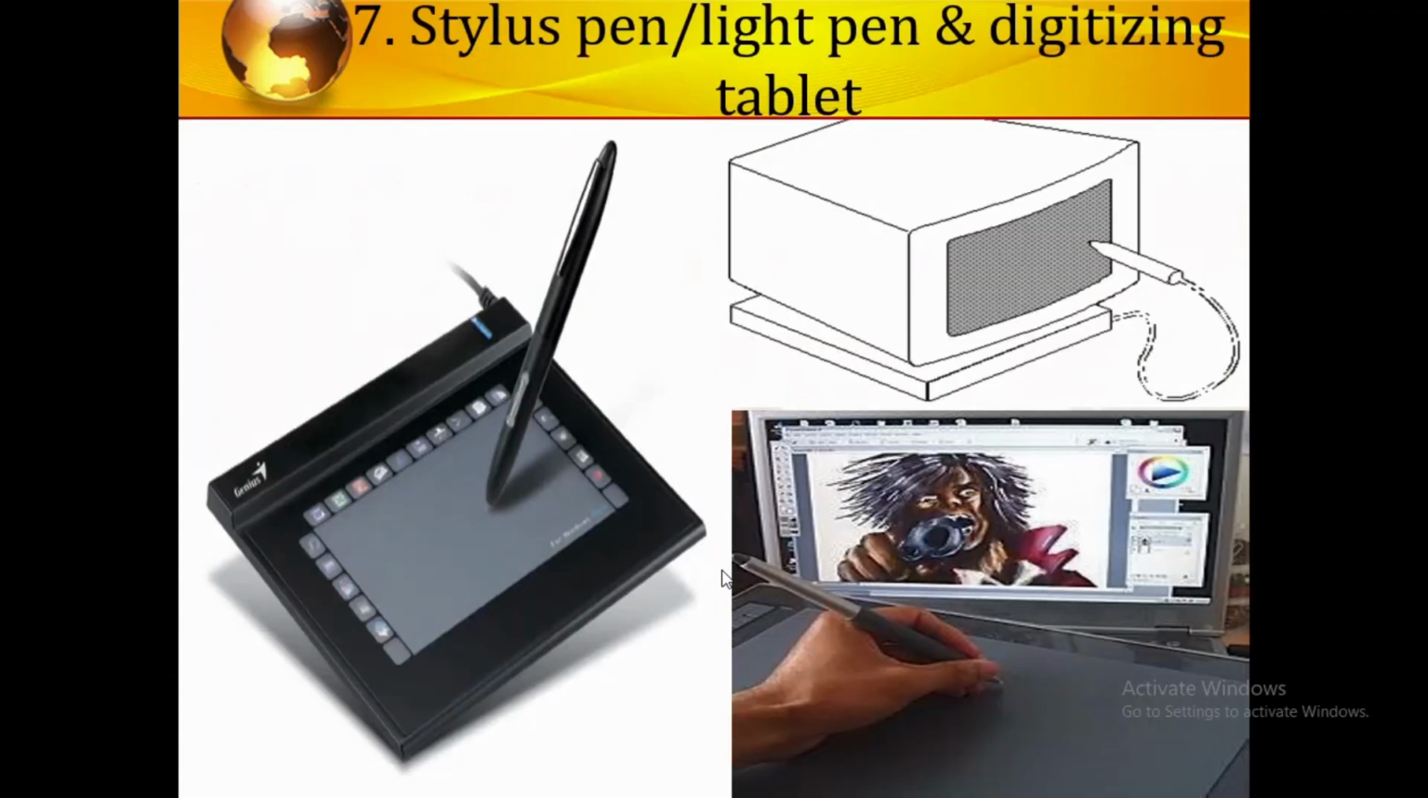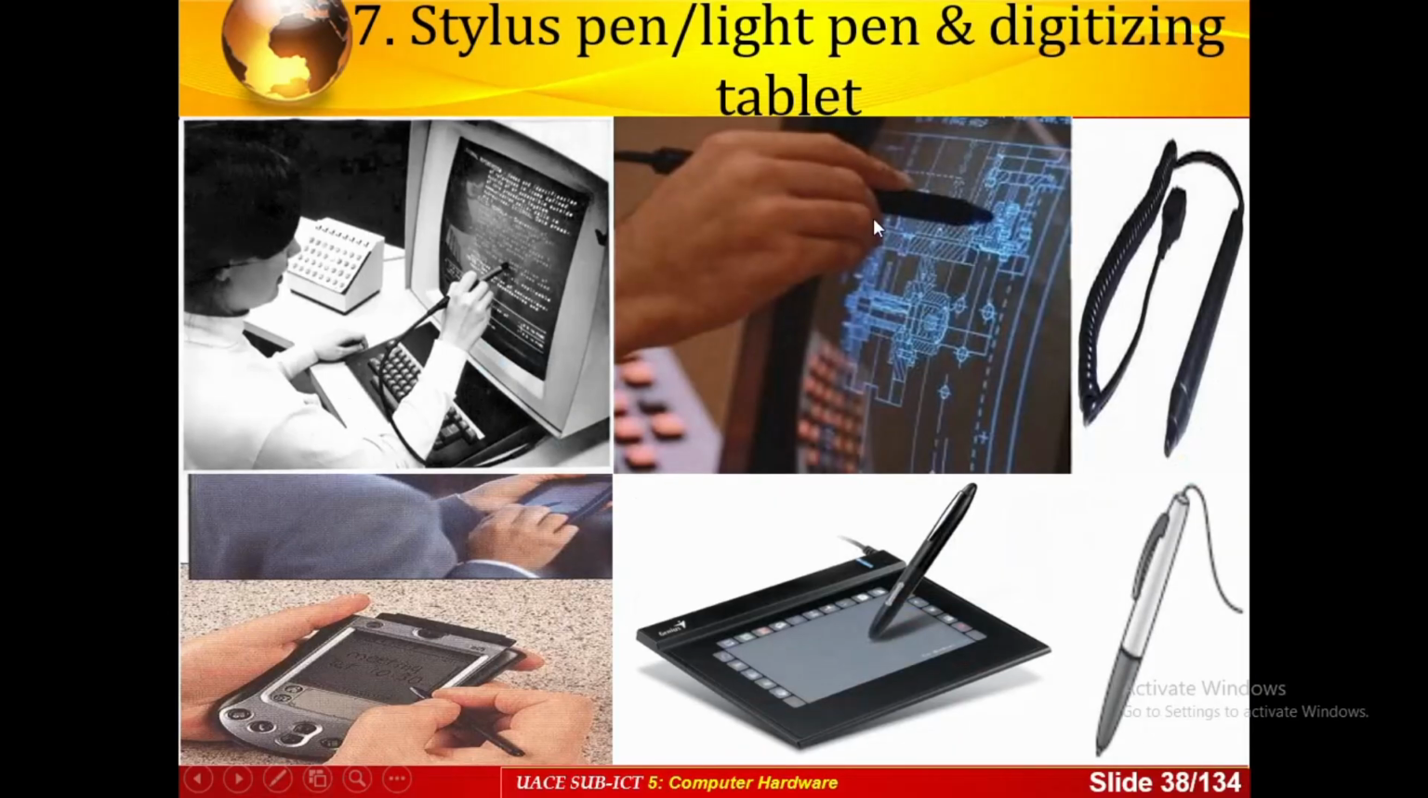We have the stylus pen, as you can see them, which writes on the computer screen, or like tablets. As you can see them, they can be used to write on the computer screen. We also have them here, as you can see, those with the smartphones. Some of them use what you call the laser pen, which writes on the computer screen.